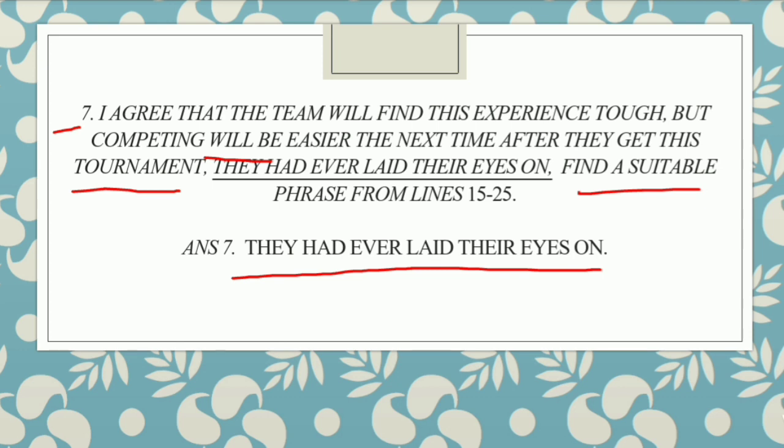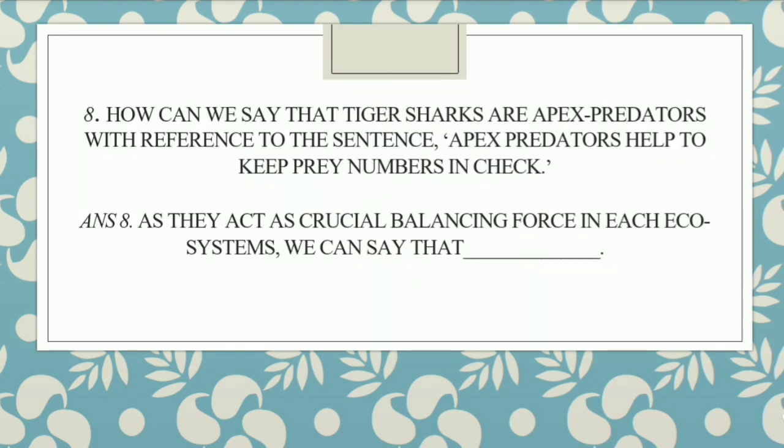This is from the passage itself. Okay, clear? Next. Now this next question is, how can we say that tiger sharks are apex predators with reference to the sentence, apex predators help to keep prey numbers in check?